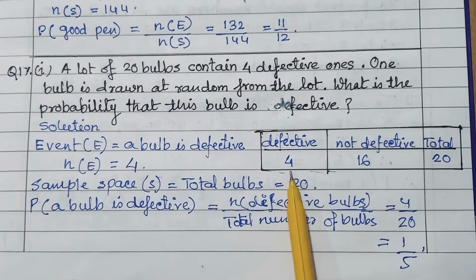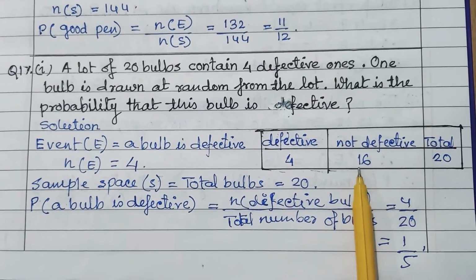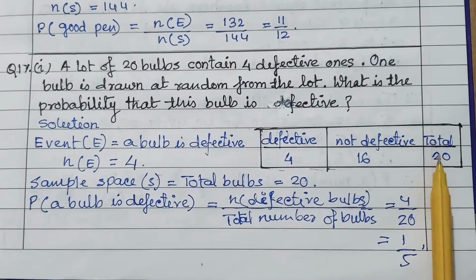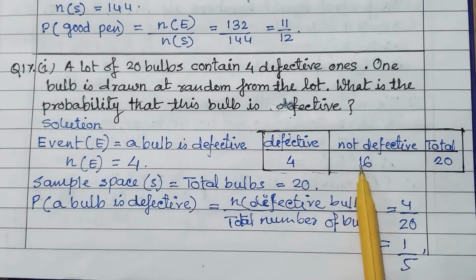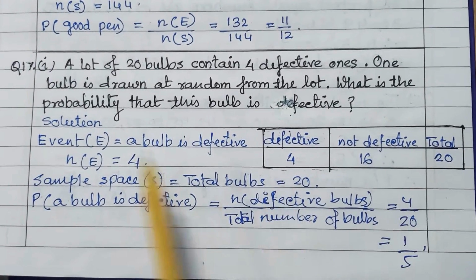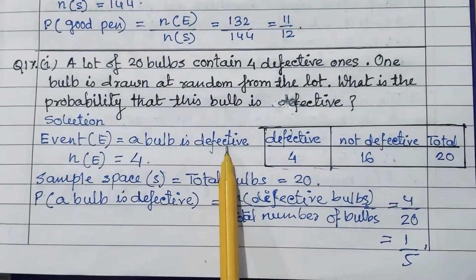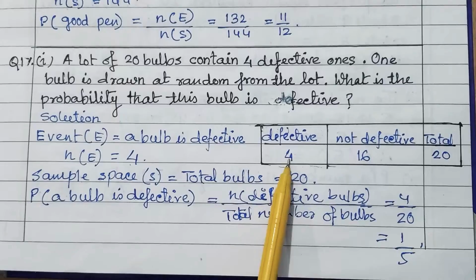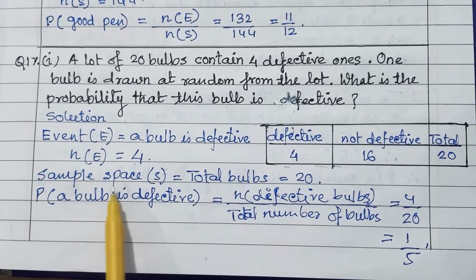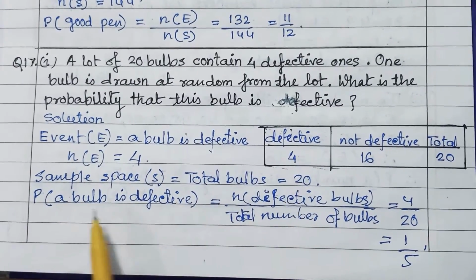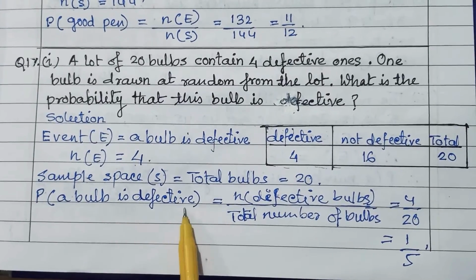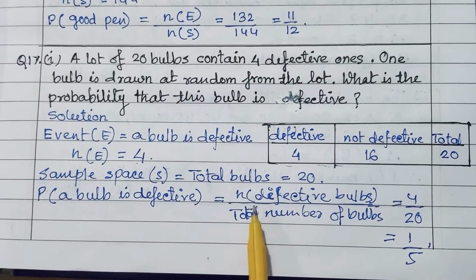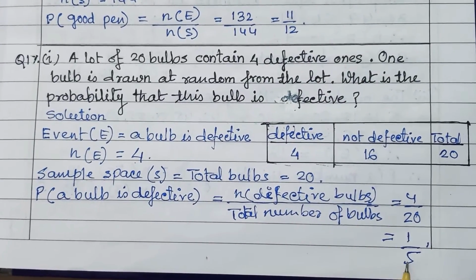Defective is 4 bulbs, not defective there are 16 bulbs, and the total is 20 bulbs. The event is that a bulb is defective, so the number of events is 4, and the sample space total is 20. Therefore the probability is 4 upon 20, which is 1 upon 5.